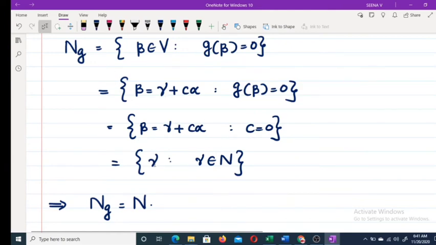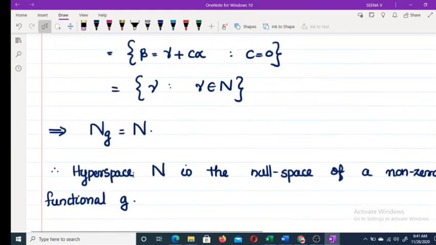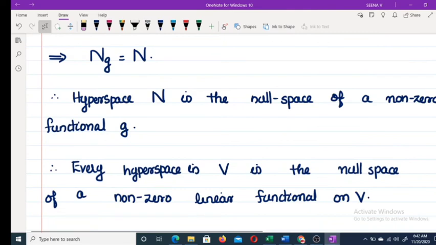That is, N_G equals the set of all gamma such that gamma belongs to N. Therefore, N_G is equal to N. Therefore, the hyperspace N is the null space of a non-zero linear functional G. Therefore, every hyperspace in V is a null space of a non-zero linear functional on V.